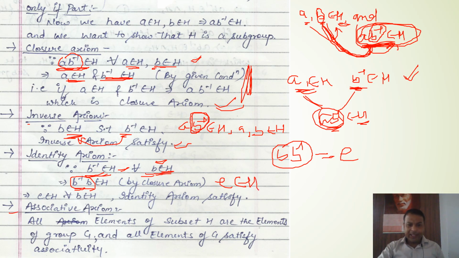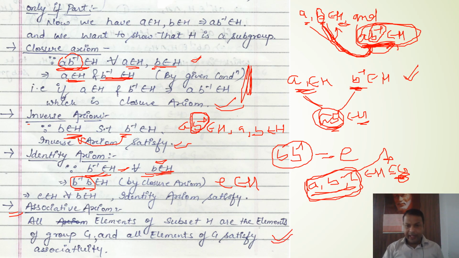Now last is the associative axiom. Let us suppose we are taking any three elements A, B and C from subset H, and we know that H is a subset of group G. So obviously, if we are assuming these three elements in subset H, then they will belong to G, and we know that every three elements of this set G, because G is a group, will satisfy associativity. So it is natural that these three elements will satisfy associativity. So the associative axiom is also satisfied.